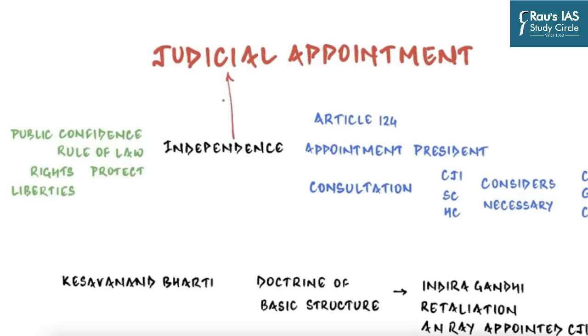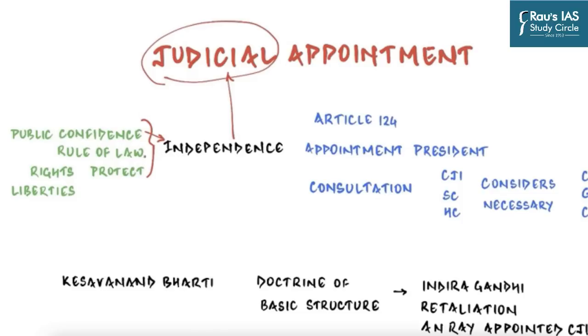Let us know in the comment section what are some of the provisions through which the Constitution has ensured the independence of judiciary. Now, why is independence of judiciary so important? Especially in a democracy like India, first and foremost, you need to maintain public confidence in the judiciary. That public confidence will come only when the judiciary is seen as independent.